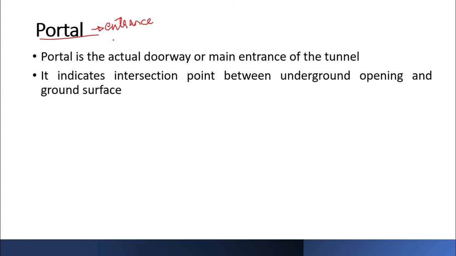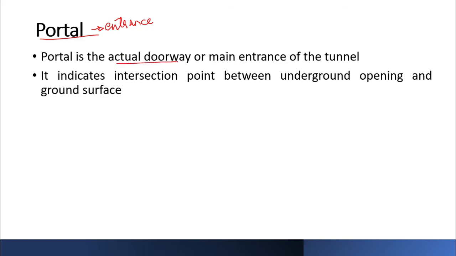Another component of your tunnel is a portal. Now, this portal might look like a very fancy name, but it is nothing but the entrance of your tunnel. The entrance and exit of your tunnel, whatever is the face of this entrance and exit, that is nothing but the portal. But though it's just an entrance, you have to take into consideration a few factors while deciding what type of portal you have to go with.